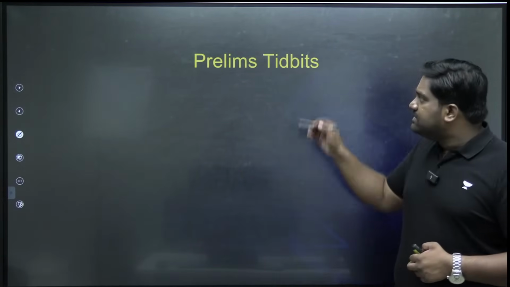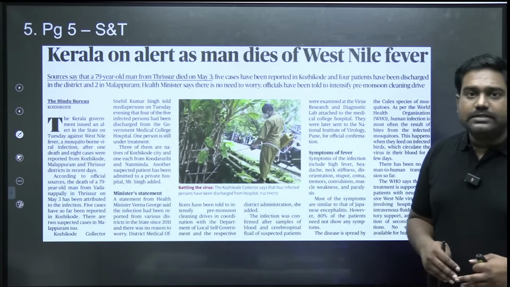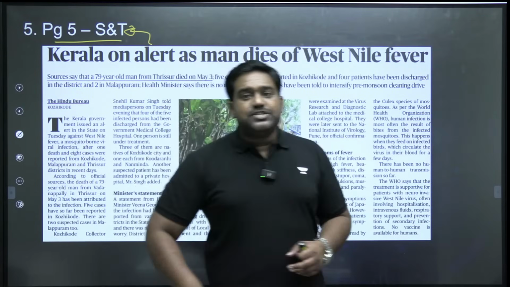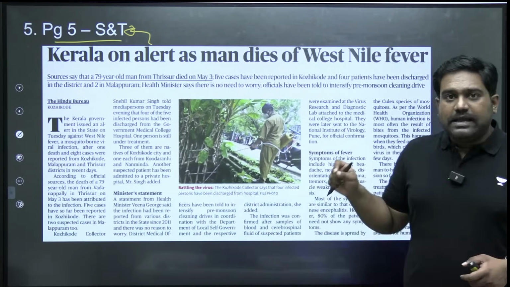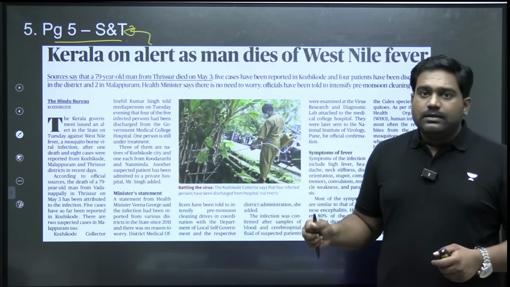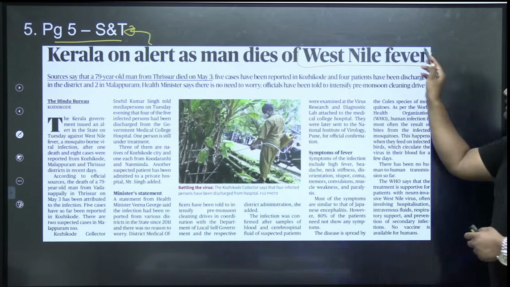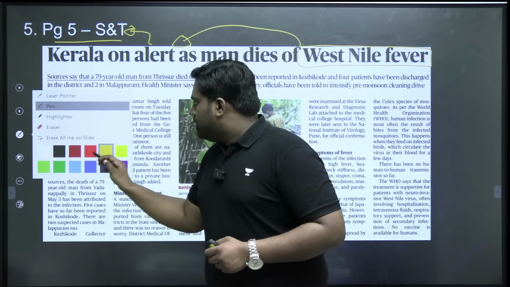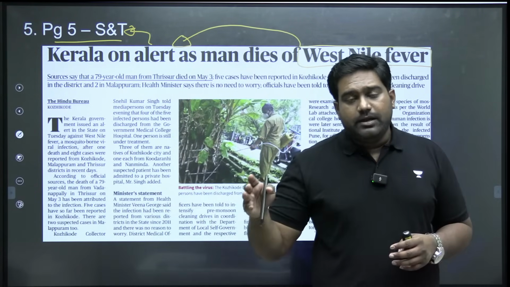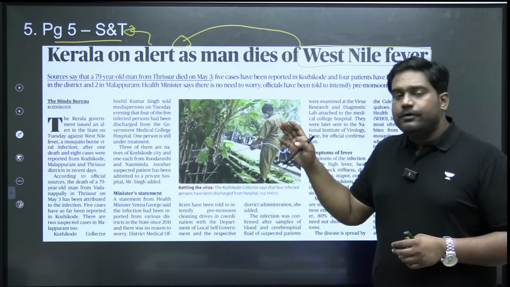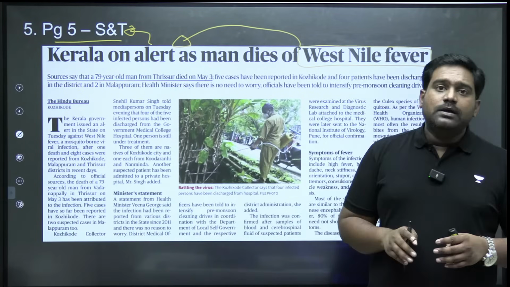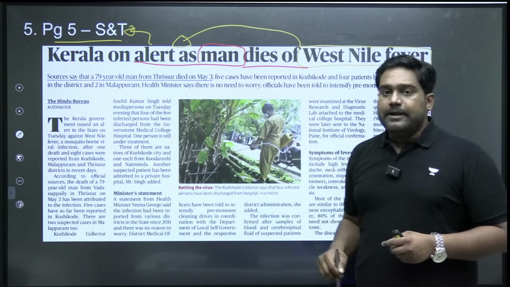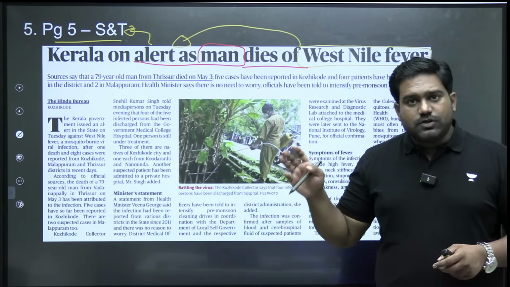And now we move on to the prelims section. We have 3 small articles. Let's take a quick look at the prelims related topics. On page number 5, we have an article referring to the breakout of a deadly disease in Kerala. The West Nile fever has broken out in a few districts in Kerala. In the districts of Kozhikode, Thrissur and Malappuram, several cases of West Nile fever have been reported, and unfortunately one person has passed away. An old-aged man has died because of West Nile fever.